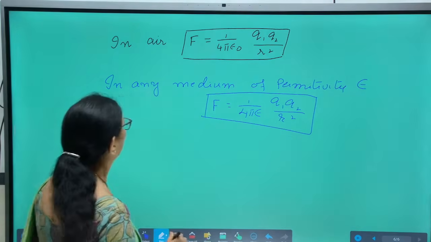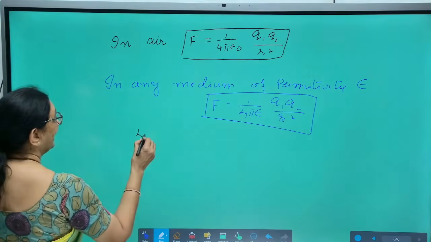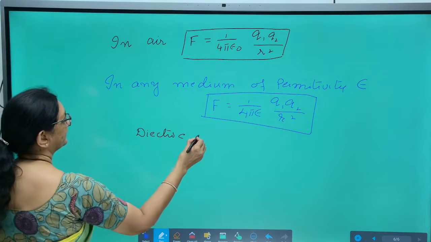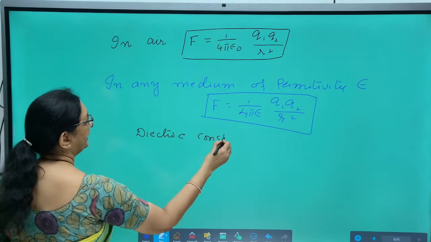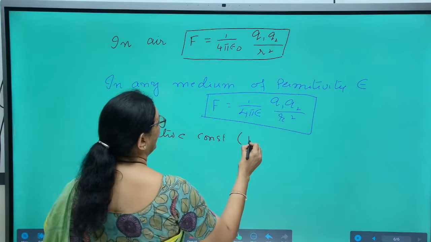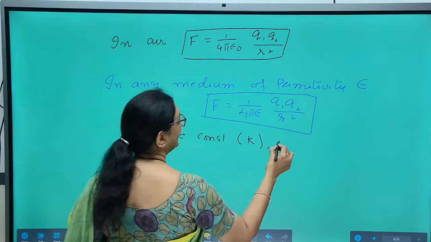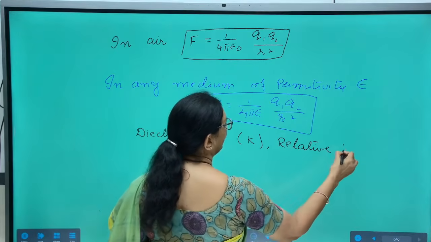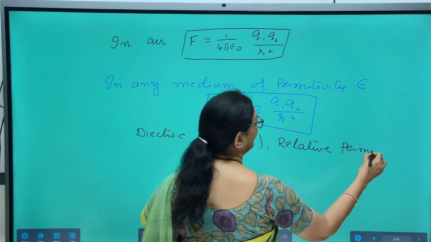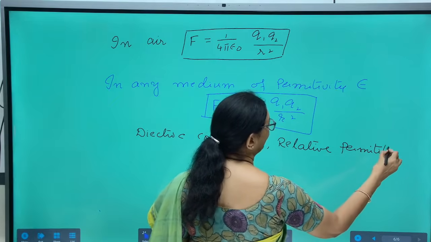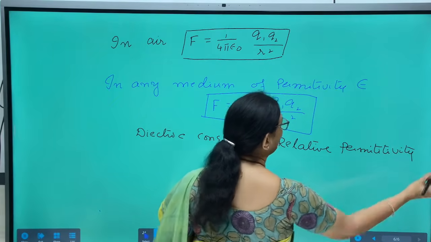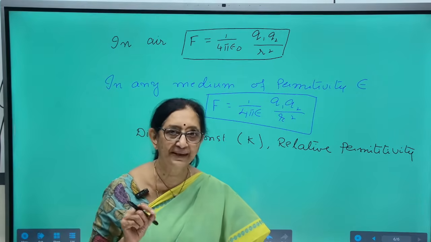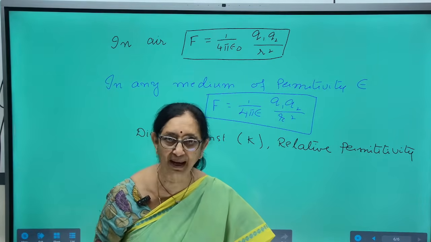Next we are defining another one, dielectric constant. Dielectric constant, we also call it relative permittivity of the medium, or sometimes we also call it specific inductive capacity.